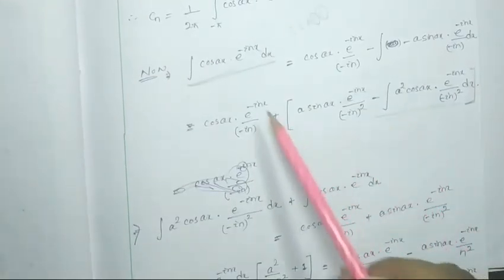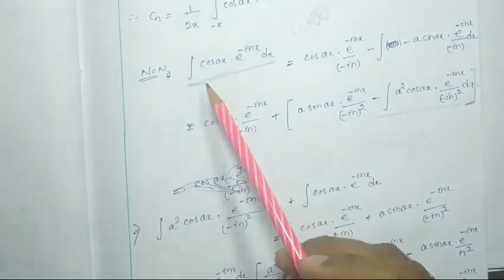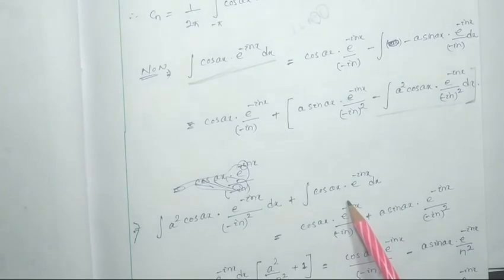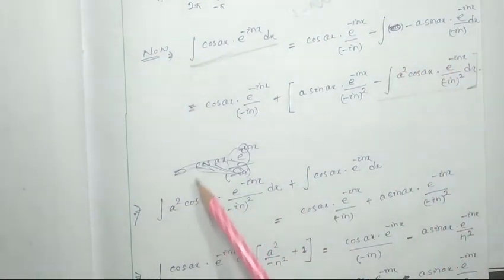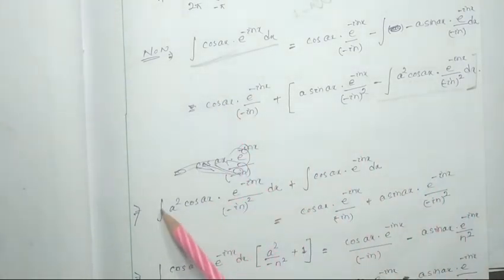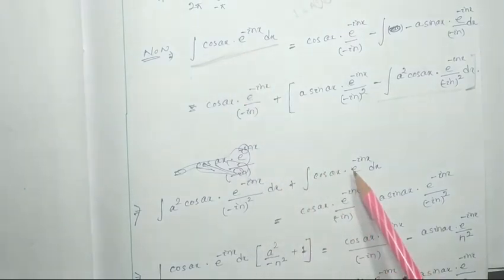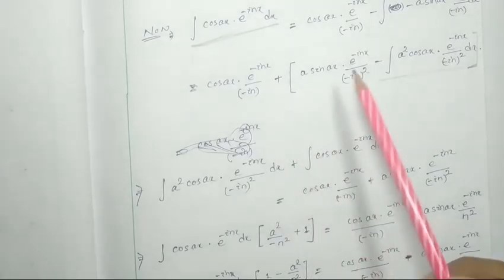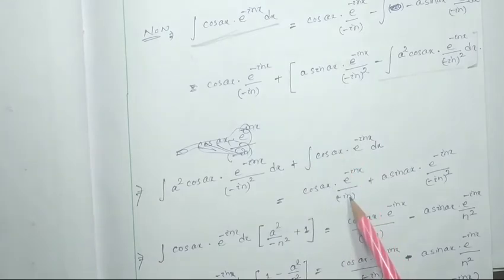So this term is here on the left hand side, and this term is added here. This term I have taken to the left, plus this term is here, is equal to cos ax; the other two terms I have written at the right hand side.